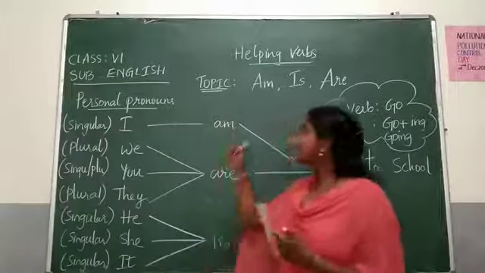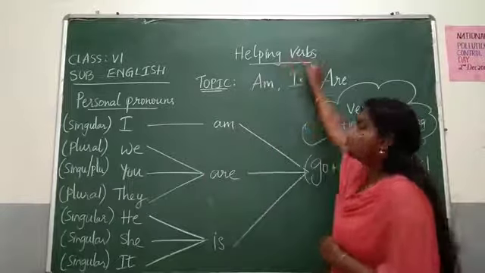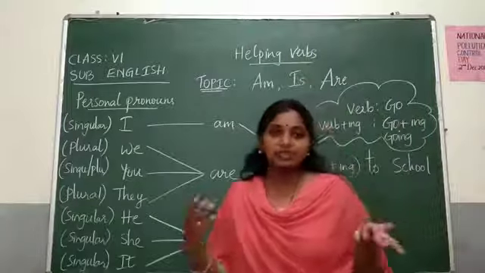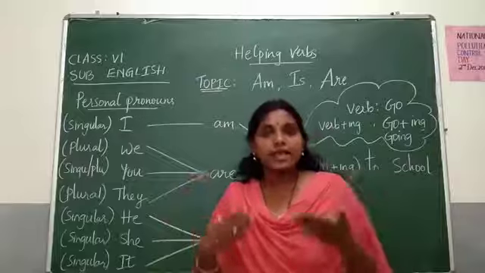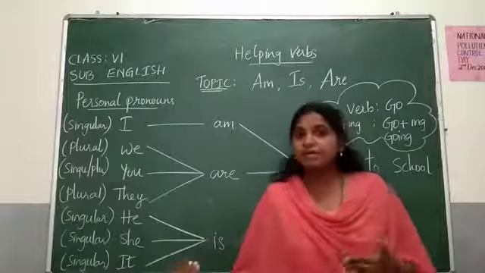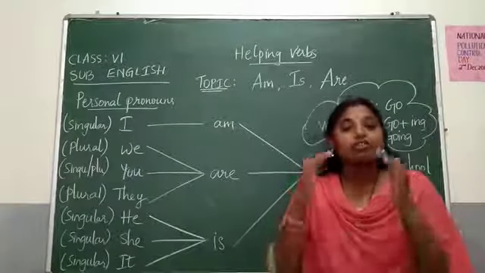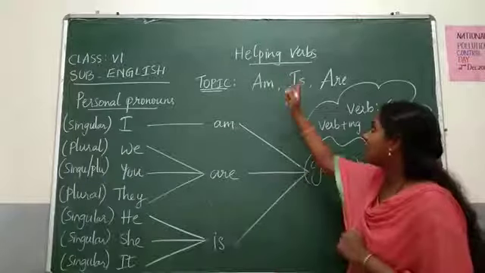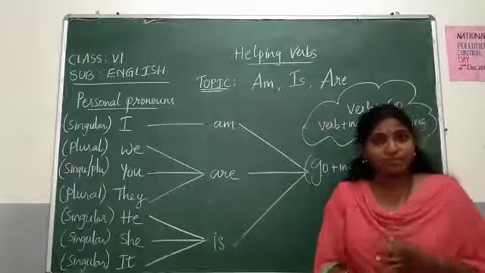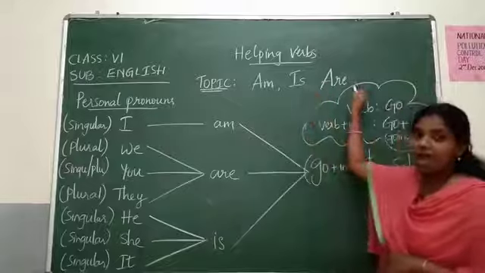Look, the name itself tells us that some word is helping verbs. Verbs are called action words. Those words which tell about actions are called verbs. These verbs are also dependent on a few words, and those words are called helping verbs. What are the first three helping verbs we are going to learn today? They are am, is, are.